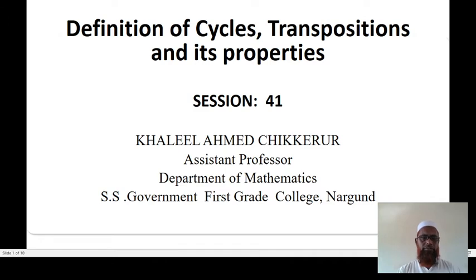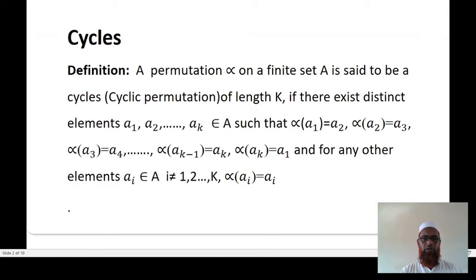In this session, we discuss in detail the definition of cycles, transposition and its property. So let us start with cycles.